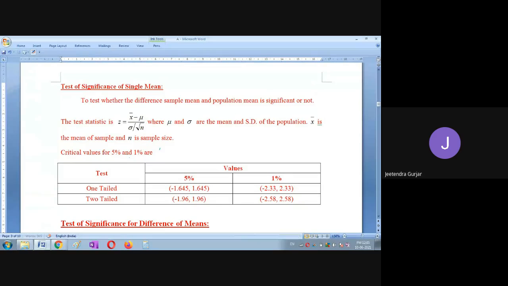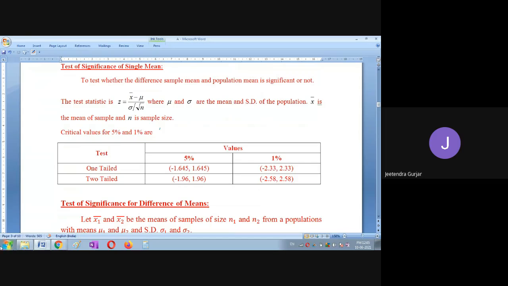So as I told you, critical value 5% and 1%. So if they tell you what is the critical value or at what level you are going to accept, then testing will be done here.